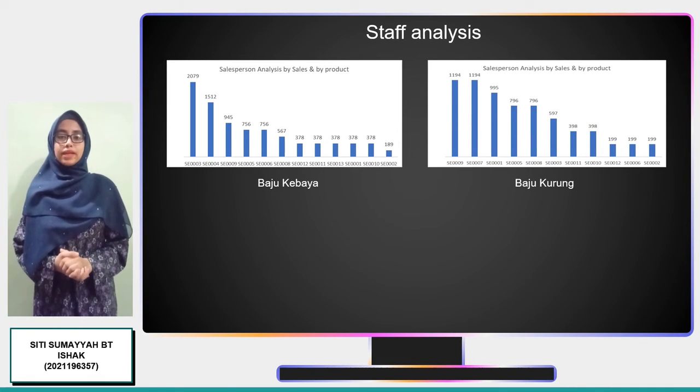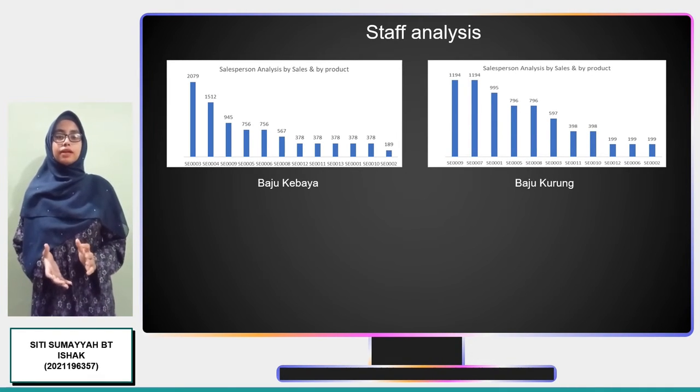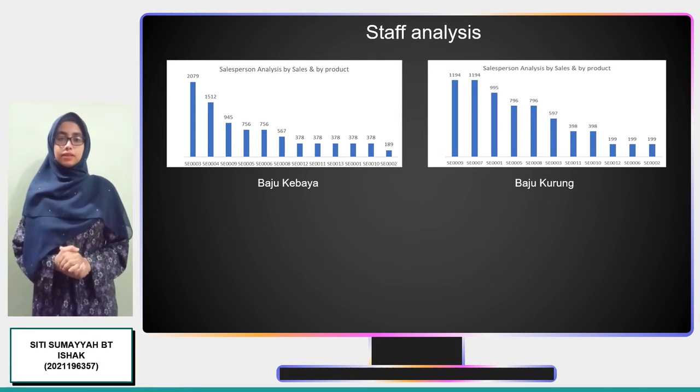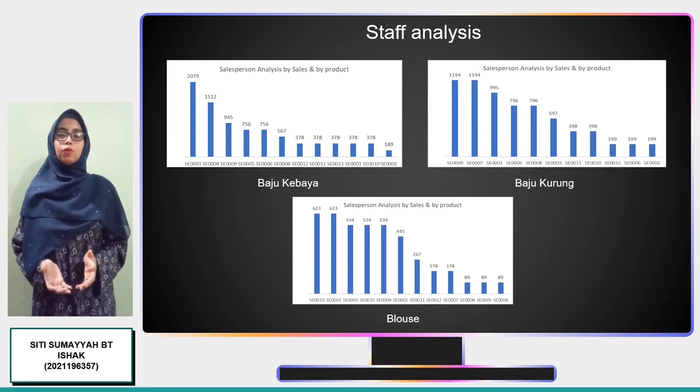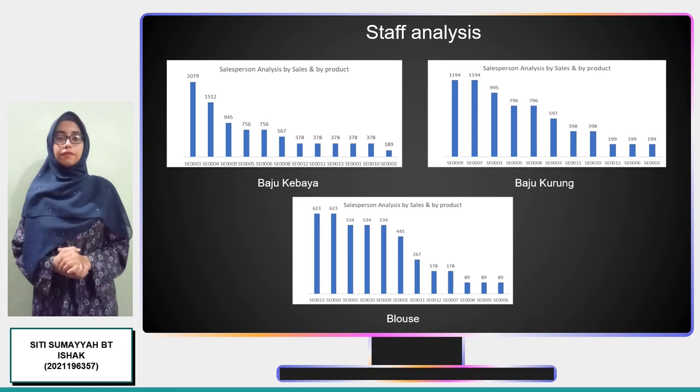The salesperson who managed to sell the most of the second product, baju kurung, is SE9 and SE7 with a total sales of 1,194 ringgit, while SE12, SE6 and SE2 did not sell this product well and only received a total sales of 199 ringgit. Next, SE13 sold the most blouses, totaling 623, while SE8, SE5 and SE6 had the lowest total sales for the blouse, totaling 89 ringgit.